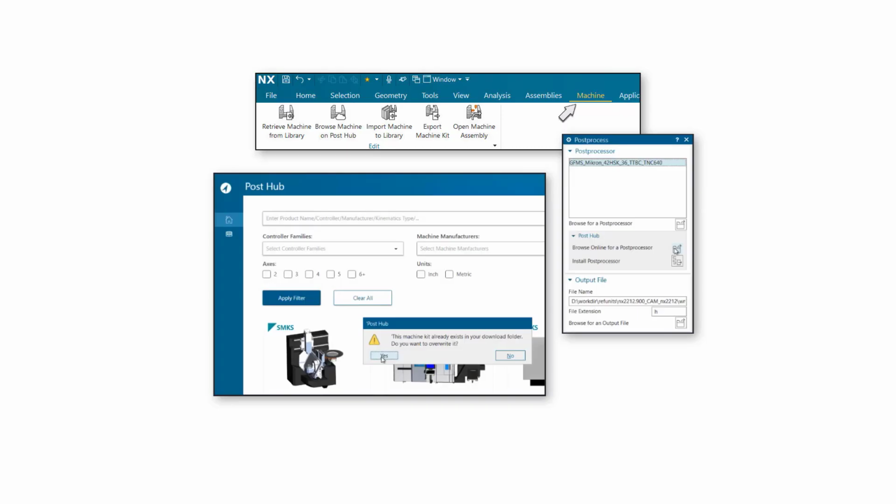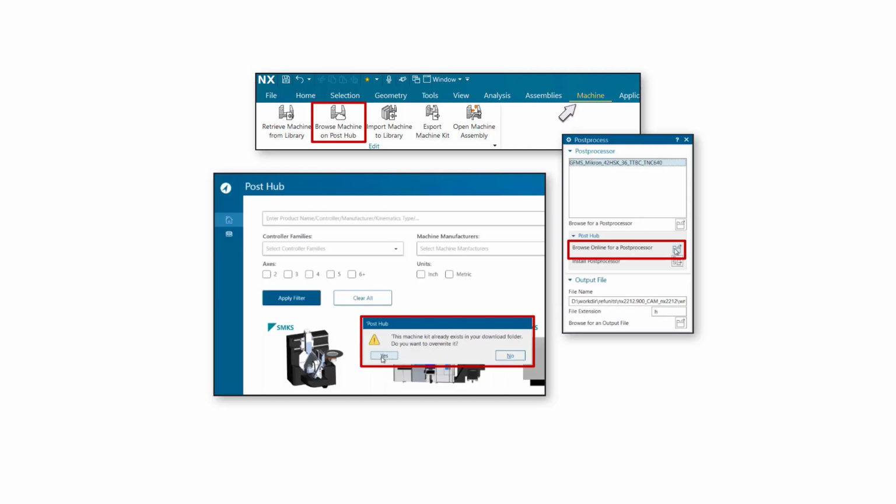There are now three ways to enter Post Hub from NX. Browse Machine on Post Hub on the Machine ribbon bar, and in the Edit Machine dialog, focus on machine kits in the Post Hub to be installed into the local library and loaded into the current CAM setup part using a single click. Browse online for a post processor in the Post Process dialog focuses more on the post kit